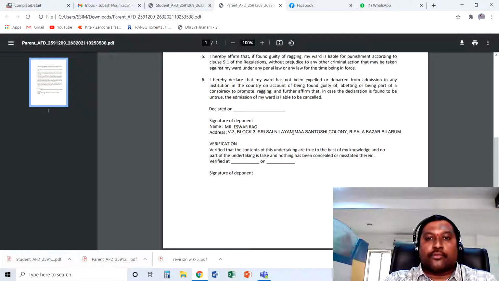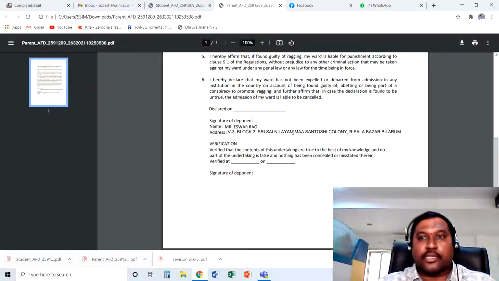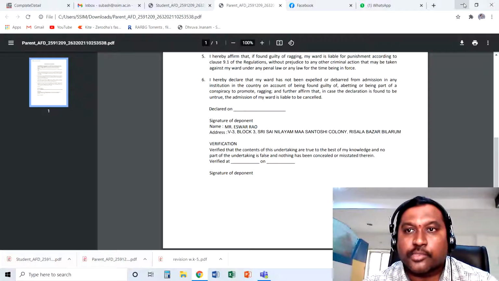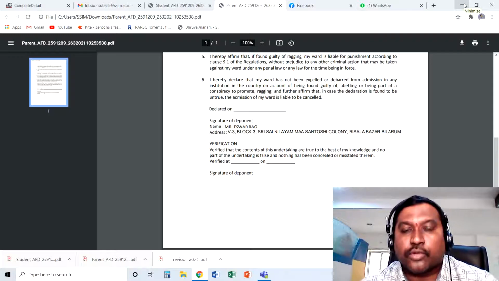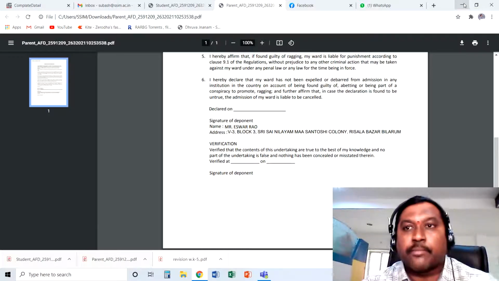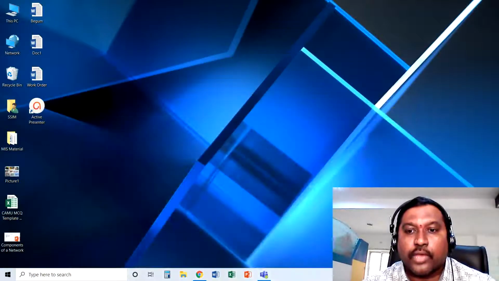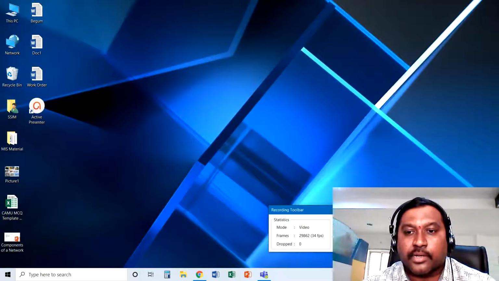I repeat, once you get those PDF files, you have to get them signed by your parent and yourself, scan them, and send the signed copies to the college mail id, info@ssim.ac.in. So this is the procedure, and we expect you to complete this process within 2 days, and by Monday evening 5 o'clock you have to get that signed copy and submit it. Any doubts, you can call me back. Okay, thank you.